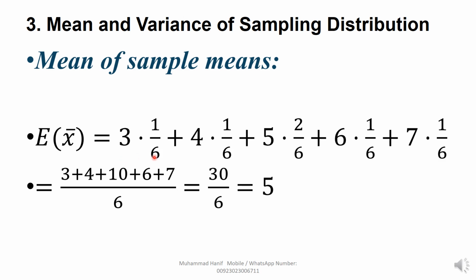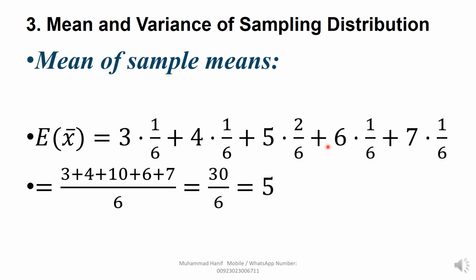Now you can see all the denominators are 6, so we take 6 as a common factor. 3 times 1 is 3, you write here. 4 multiplied by 1, you write here. 5 multiplied by 2 is 10, you write here. And a plus sign, same. 6 multiplied by 1 is 6.